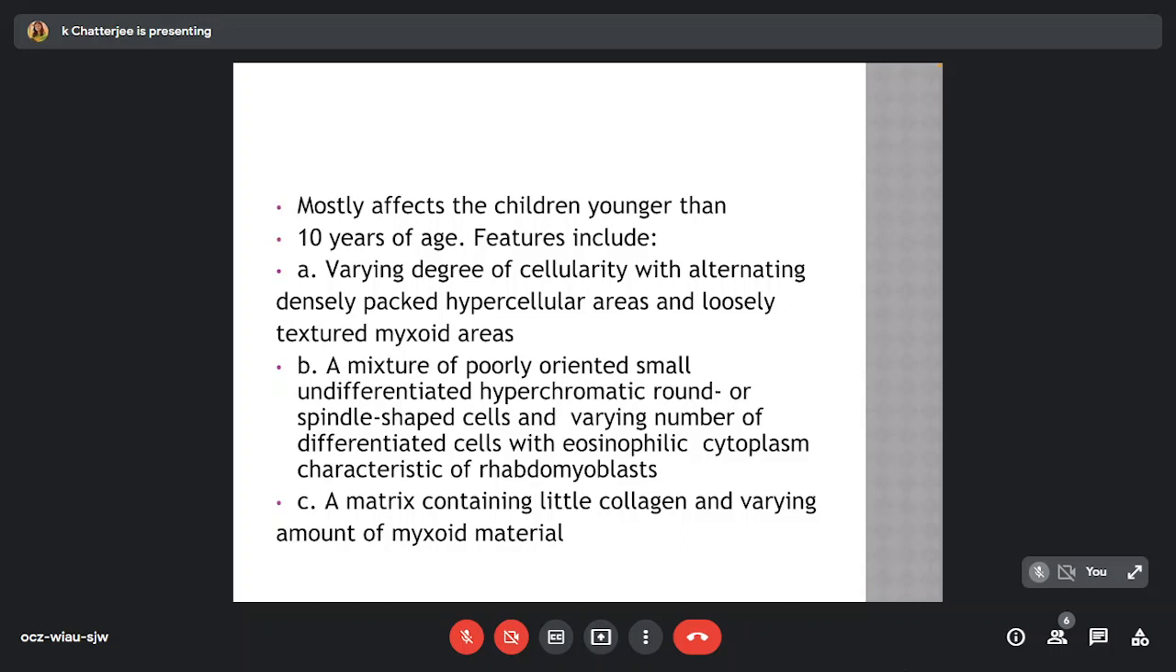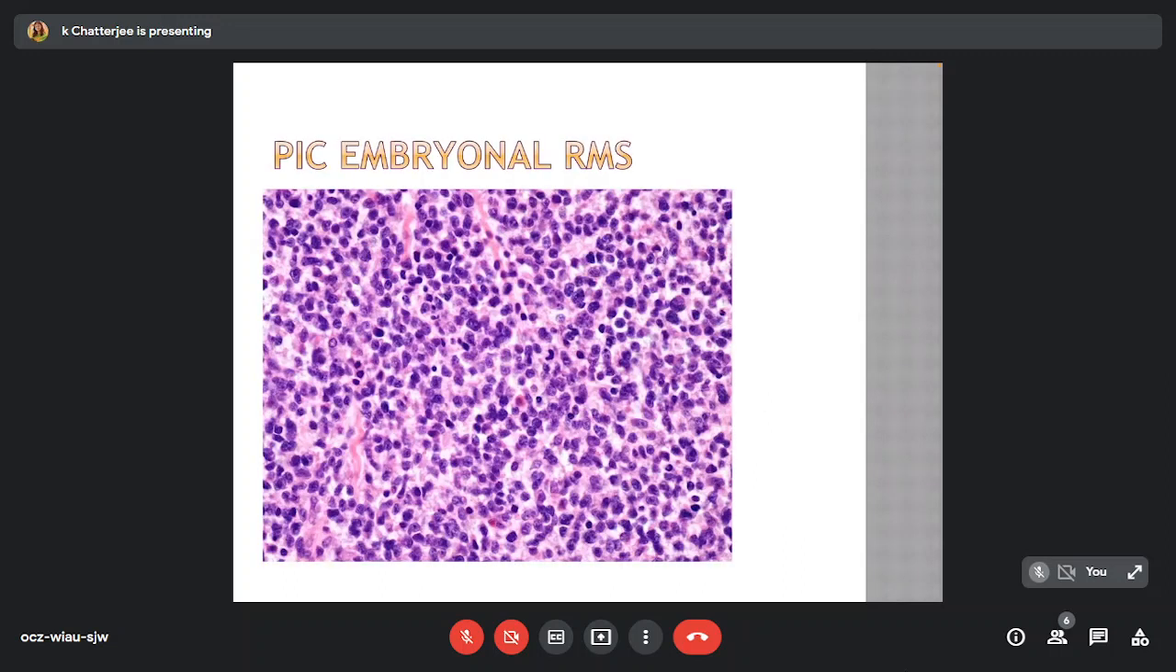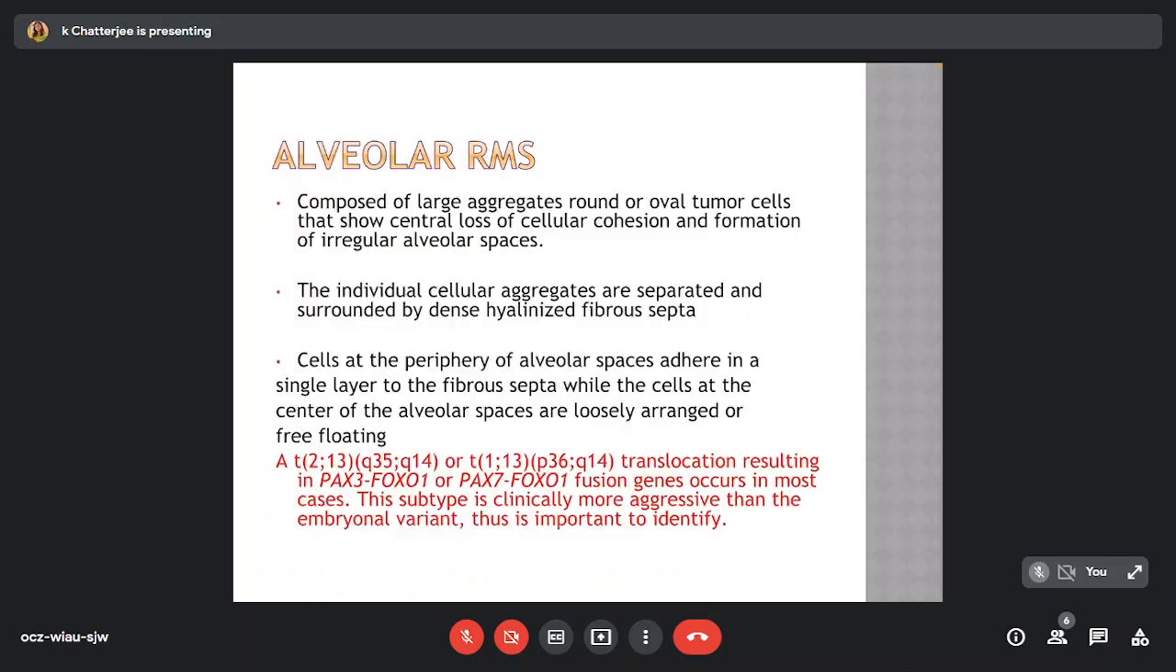A mixture of poorly oriented, small undifferentiated hyperchromatic round or spindle-shaped cells and varying number of undifferentiated cells with eosinophilic cytoplasm characteristic of rhabdomyoblasts, a matrix containing little collagen and varying amounts of myxoid material. The morphology in case of embryonal rhabdomyosarcoma is often diverse, ranging from short spindle or round cells with pale to eosinophilic cytoplasm. The intercellular space often has a mucoid or myxoid appearance.